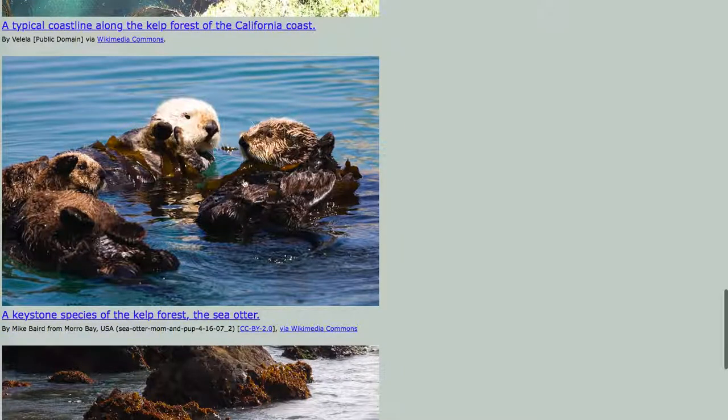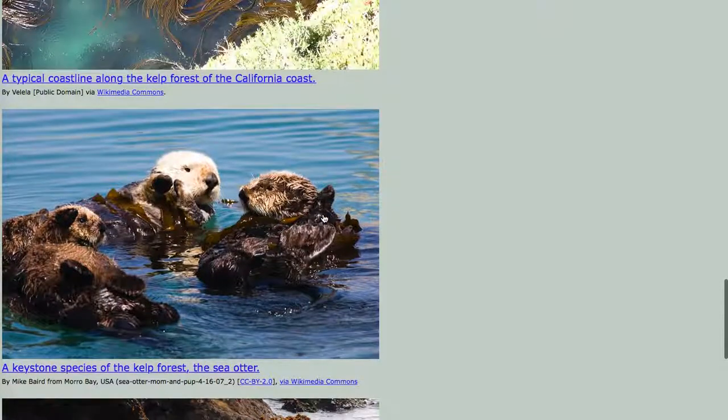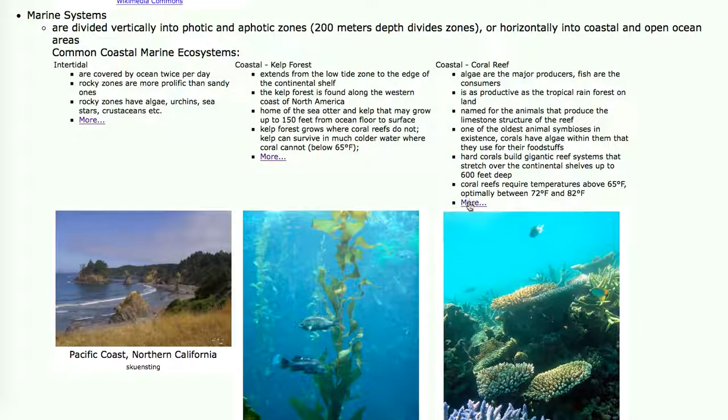The otter is a keystone species in the kelp forest of Southern California because it eats urchins, which will destroy the kelp. So if you take these little sea otters out of the system, the urchins will eat all the kelp, and then the whole forest disappears, which is exactly what happened when we killed almost all the sea otters about 100 years ago. Then that brings us to the coral reef.